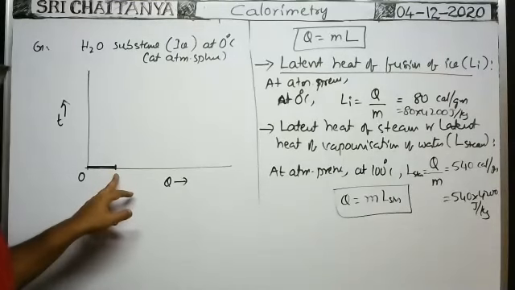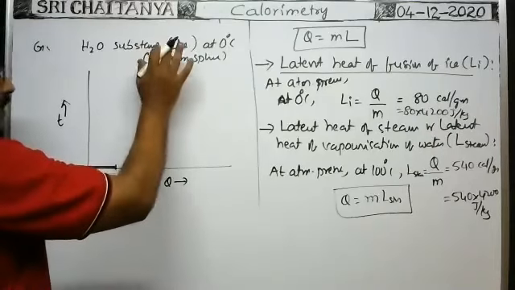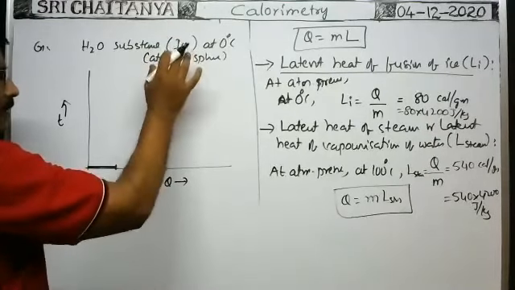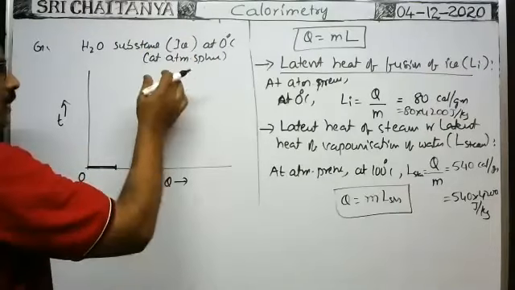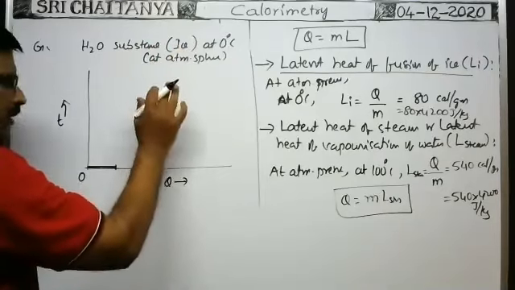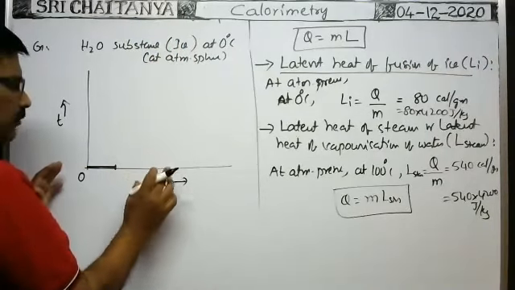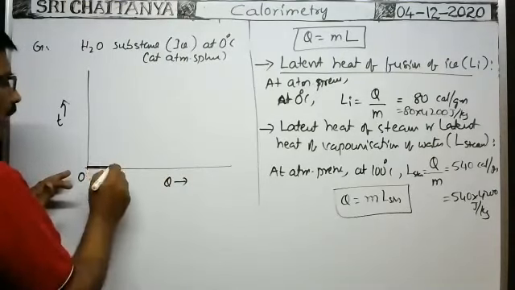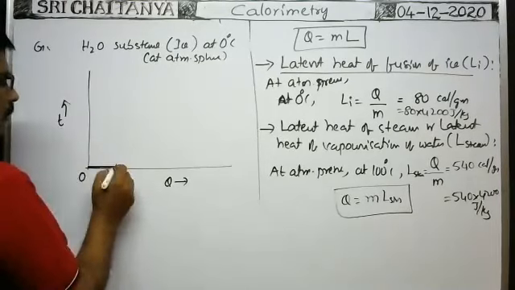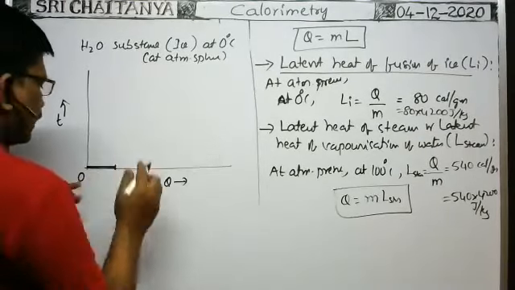You listen carefully, all of you. Here at first we are given ice at 0 degrees centigrade at atmospheric pressure. When you supply heat energy to the ice, say you take it in a beaker and heat it, the ice at 0 degrees centigrade absorbs a certain amount of heat energy and fuses into water at the same temperature. Then water is available at 0 degrees centigrade.